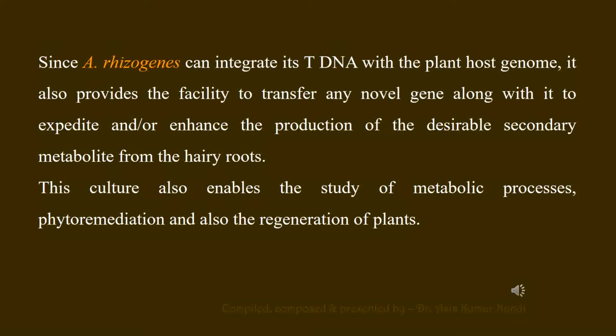T-DNA having the transposition ability, it can get integrated with the plant host genome, and if it is genetically engineered with any desirable gene, then that part can also be integrated with the plant genome, and thereby the plant tissues may start synthesizing from that novel gene. In this way, Agrobacterium rhizogenes provides a facility of transgenesis.